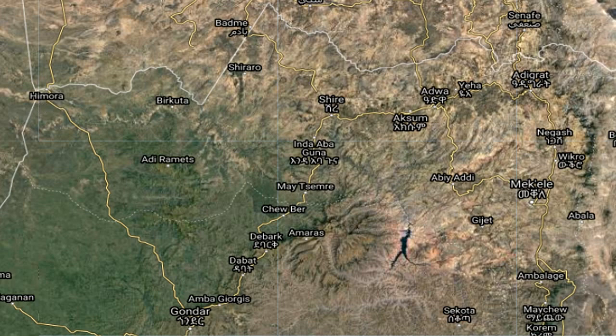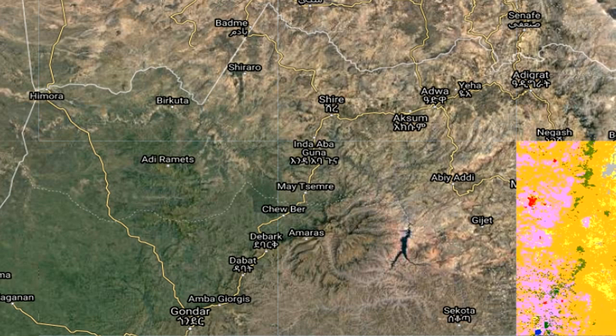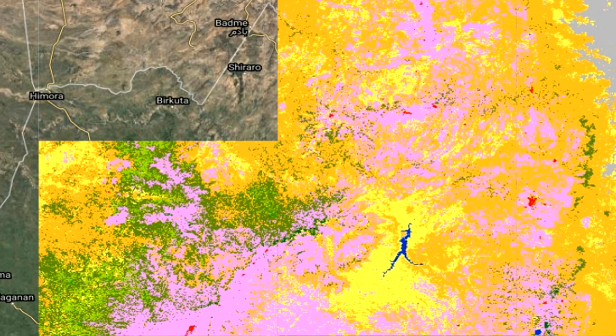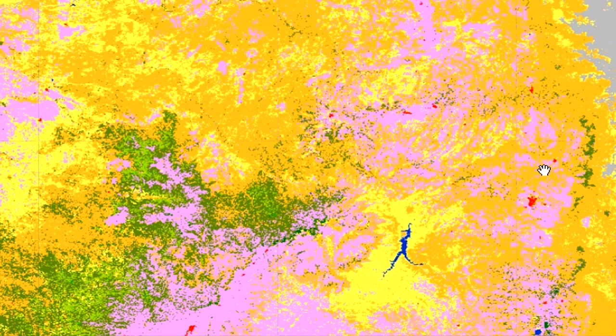So let's see 2015. The land use land cover map shows us that this pink color is showing the agriculture area, the cultivation area.